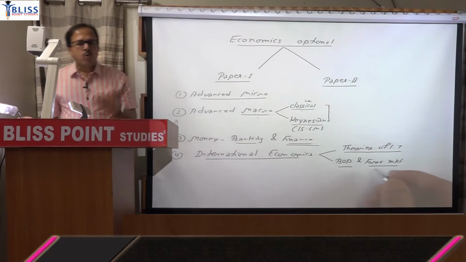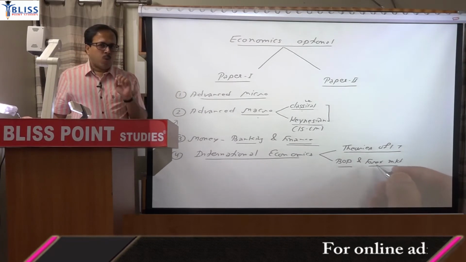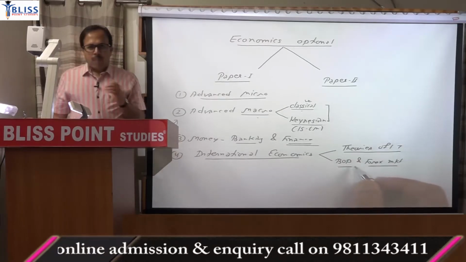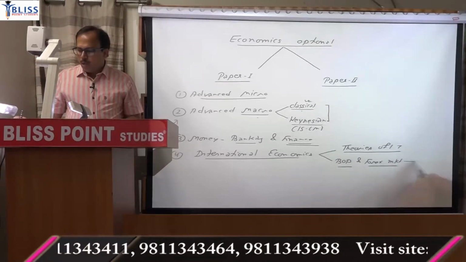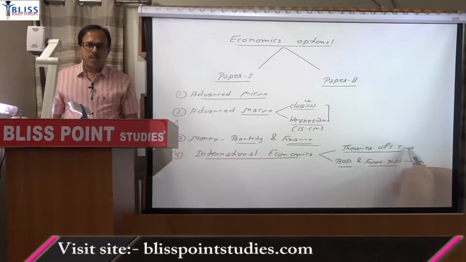I am dividing it into 2 parts because the approach of the first part, that is theories, will be micro in nature, and the approach of the second part, that is balance of payment, will be macro in nature.